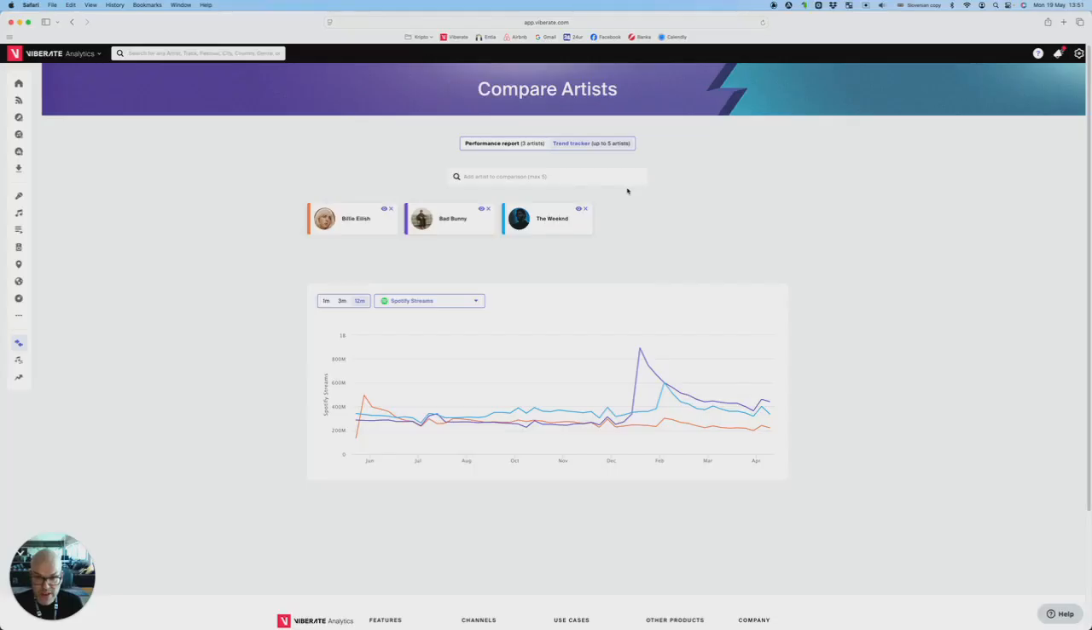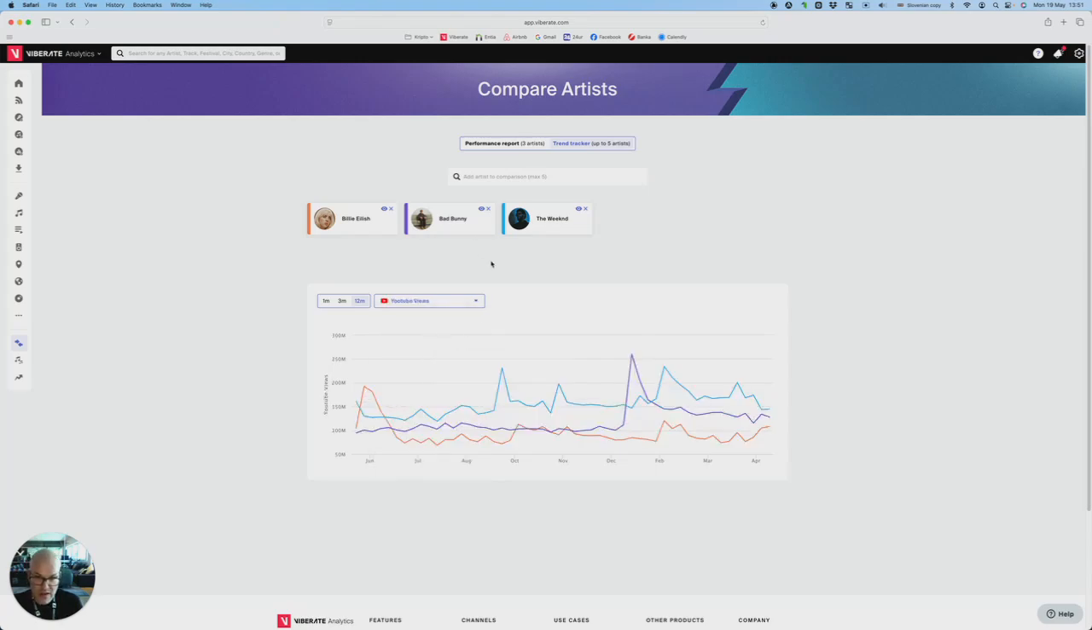And then you have a trend tracker. Here you can add up to 5 artists and compare different metrics on the same timeline. You can select Spotify streams, listeners, followers, YouTube views. You can remove artists here or add them here.